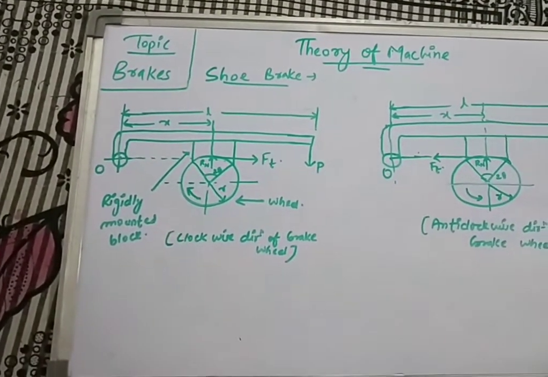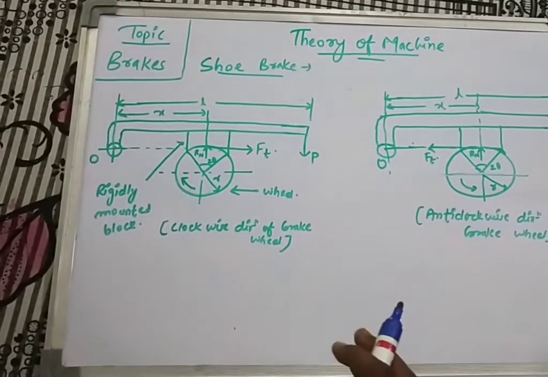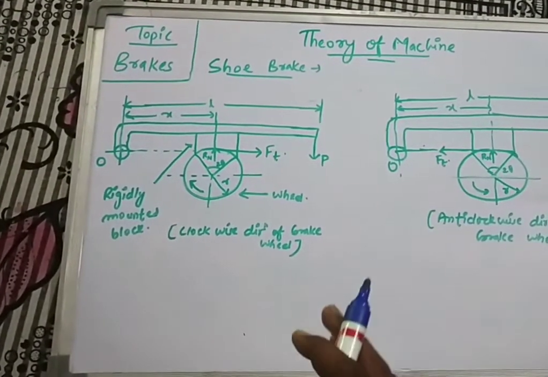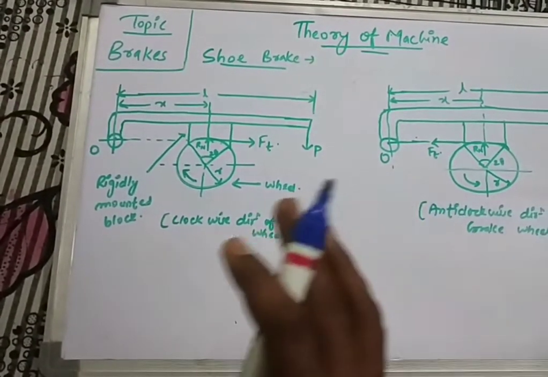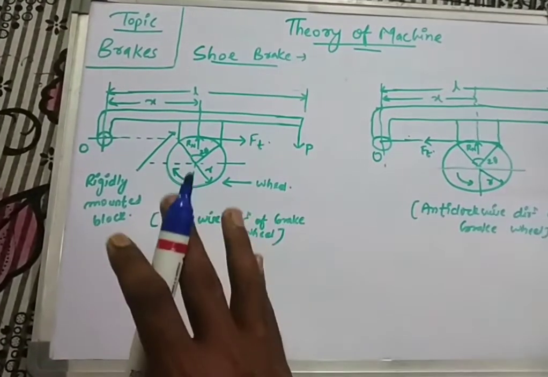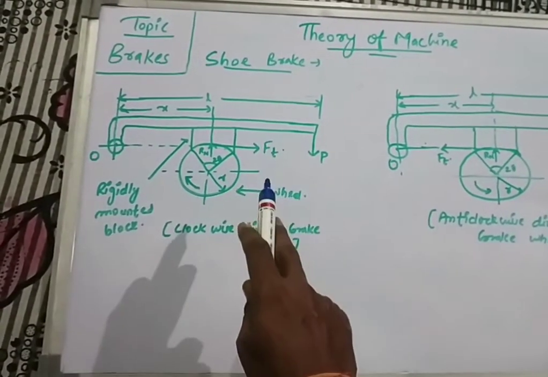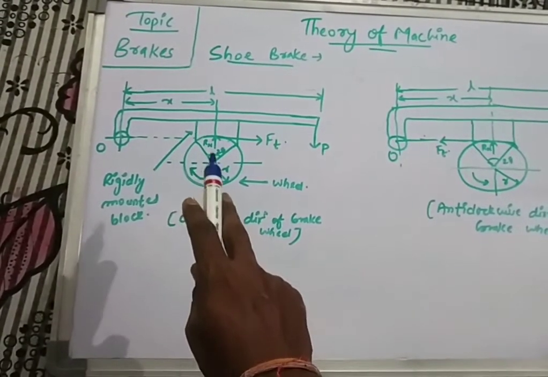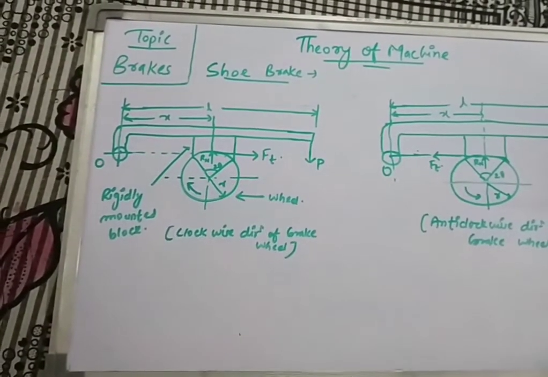Before starting the discussion of brakes, I have already told you that on applying a brake we have to apply an artificial frictional resistance. That means the frictional force is applied against the motion of the object to retard its motion or to stop it completely. So here Ft is the braking force that is applied to completely stop the motion of the machine or to retard its motion. This frictional force is denoted as Ft.